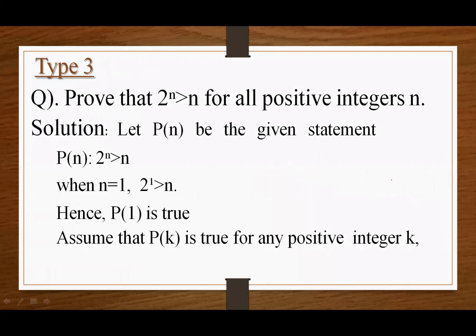Then next is type 3. Question is, prove that 2 to the power n is greater than n for all positive integer n. Solution. Let P(n) be the given statement. P(n) equal to 2 to the power n greater than n. When n equal to 1, then we get 2 to the power 1 is always greater than 1. Hence, P(1) is true.